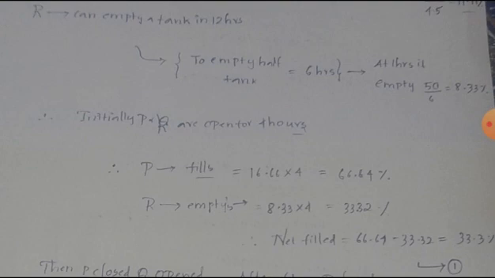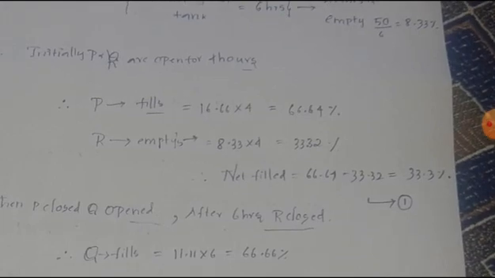Therefore net filled, because one is filling, one is emptying, therefore the net tank filled is the subtraction, that is the difference between P and R. Then we found out that 33.3 percentage is filled till now.